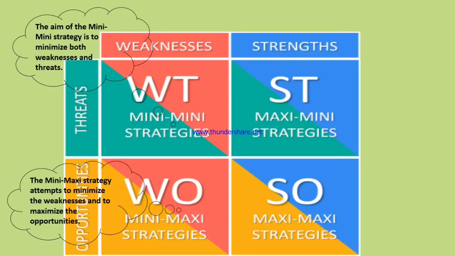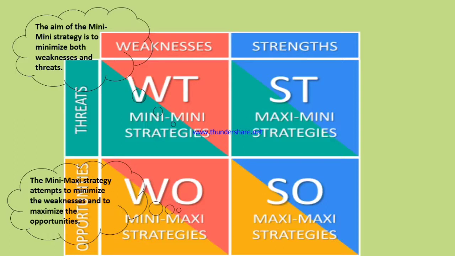The next situation is the WO situation, weaknesses and opportunities, that is mini-maxi strategy. In this situation, the company has more vulnerabilities, that is weaknesses, but its environment provides plenty of opportunities to resolve that.